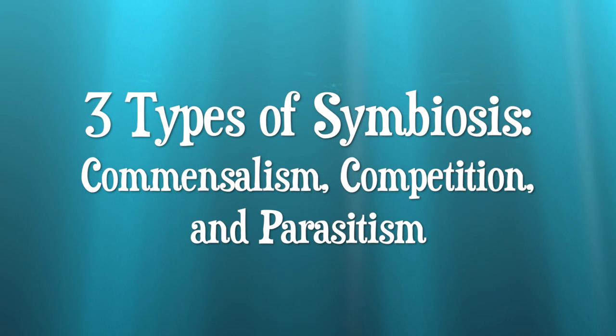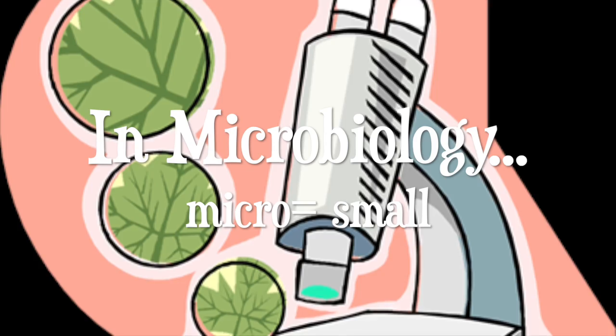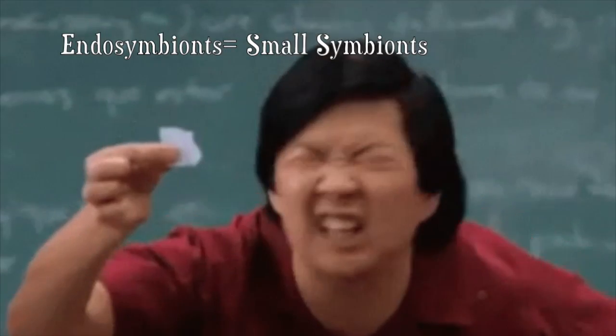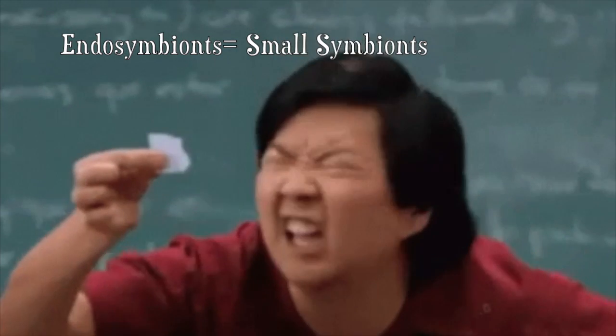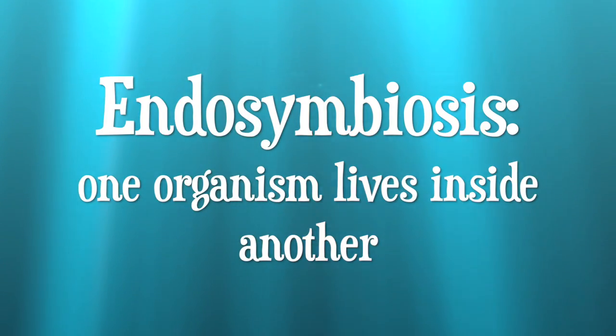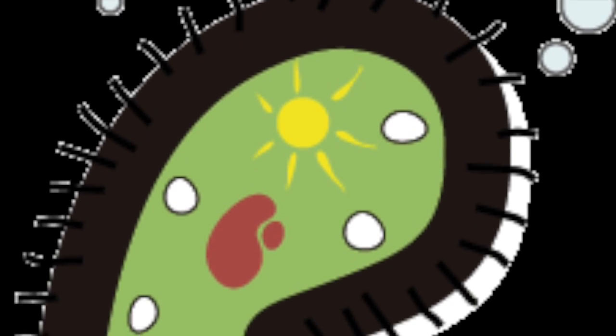Most of the time it is for the advantage of both of the organisms. The organisms that live in these relationships are called symbionts. In other cases, such as microbiology, which is the study of organisms that are too small to be seen with just your eye, symbionts are called endosymbionts. Endosymbionts are part of the process of endosymbiosis, which is a type of symbiosis in which one organism lives inside another, the two typically behaving as a single organism.